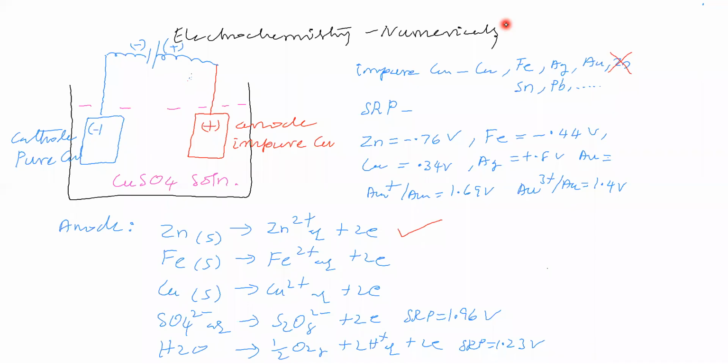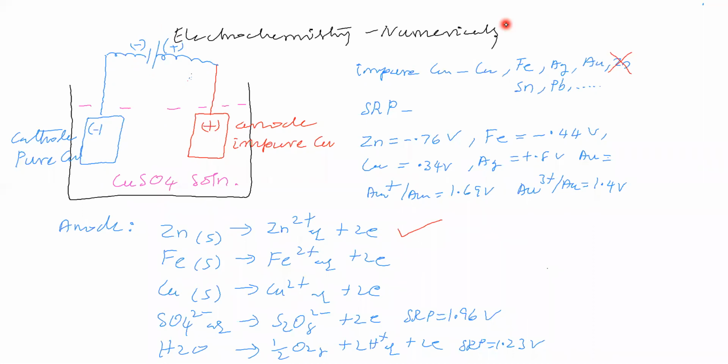Why do we have to force? Because it is an electrolytic process. An electrolytic process is a non-spontaneous reaction. Why is it a non-spontaneous reaction? If you pass electricity, then only the process will be possible. Only if you pass electricity is the electrolytic process possible.